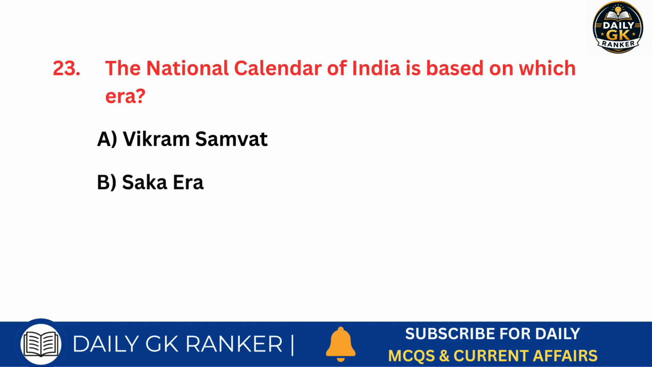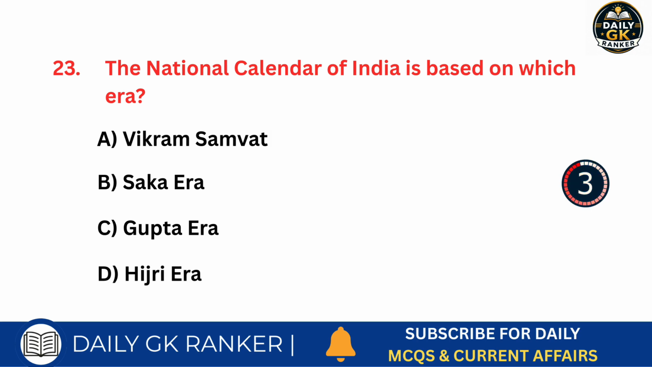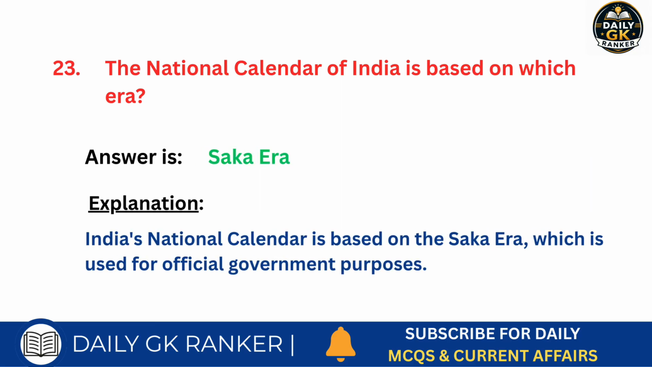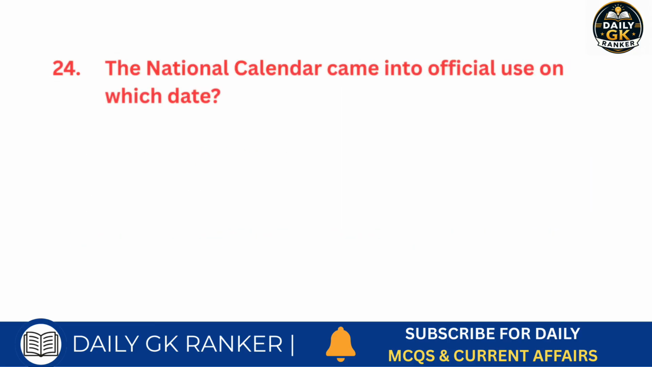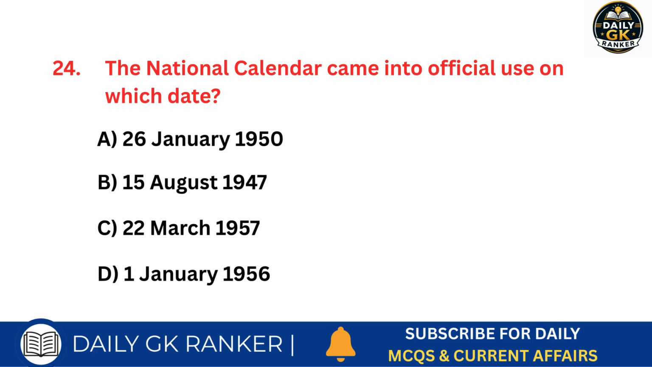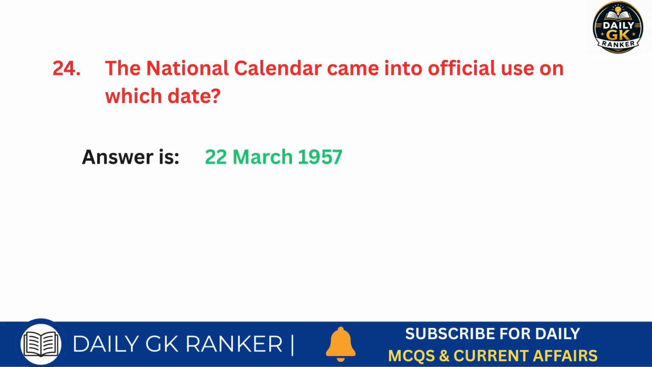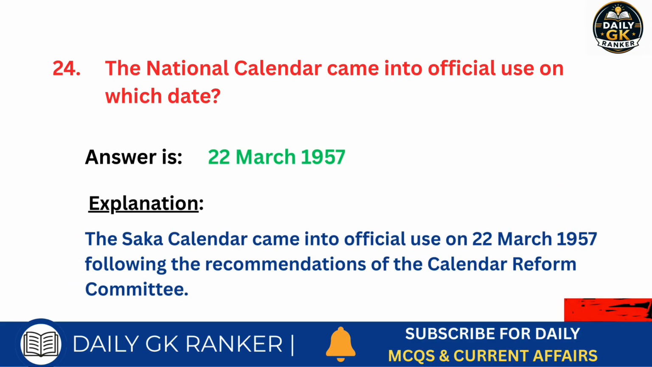The national calendar of India is based on which era? Answer is Saka era. The national calendar came into official use on which date? Answer is 22 March 1957.